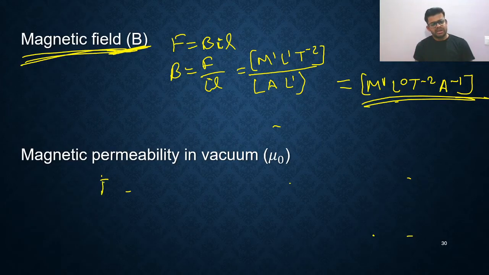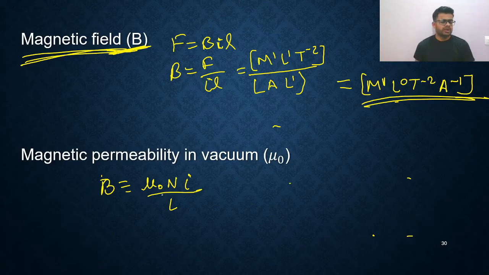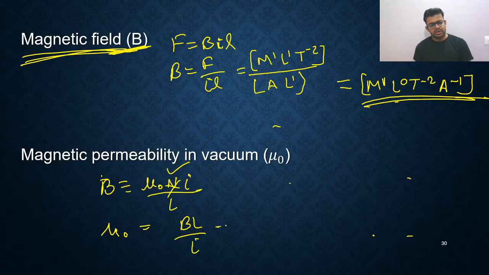We all know B, the magnetic field inside a solenoid, is mu naught N i, where N, capital N, divided by L, into I. So mu naught N i. Here I can write mu naught equals, this N is a number, so it will not have any dimension. So directly you are getting mu naught equals B L upon I. Let us simplify this.